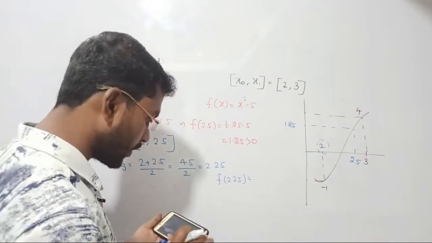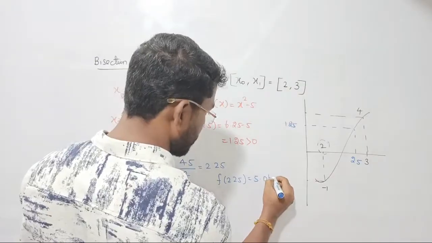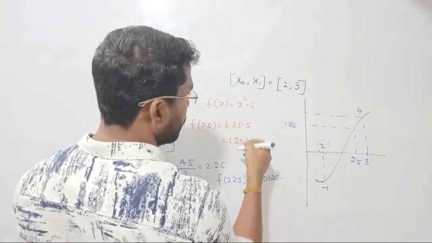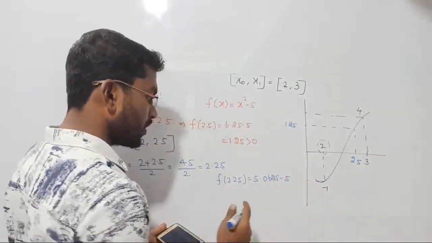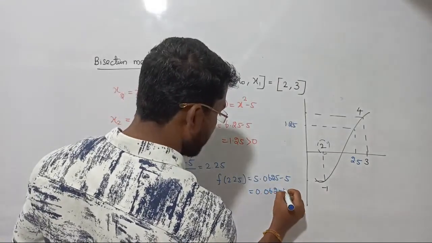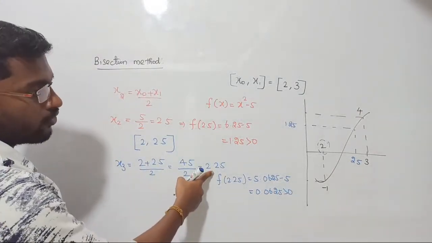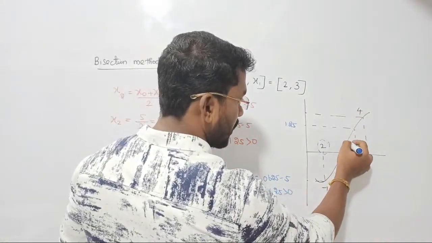2.25, I should raise the square. I'm getting 5.0625. 5.0625 minus 5, we should keep minus 5, right? So that is going to be 0.0625, correct? Anyway, that is greater than 0 only, right? Greater than 0. Correspondent root is 2.25, right? So 2.5 ku badala, your next root.